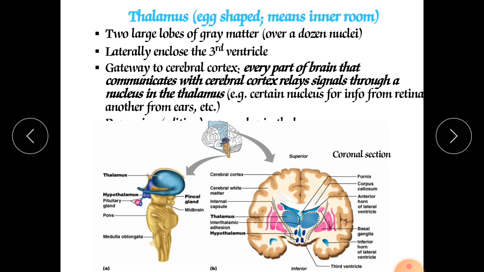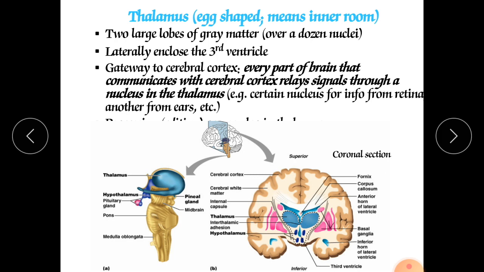Now next is the ventral posterior nucleus. It relays impulses from somatic sensations such as touch, vibrations, tickle, pressure, temperature, proprioception. So these are the sensory-motor senses which connect from all over the periphery, from all the body parts toward the cerebral cortex. So it has a major function in motor sensory functions.